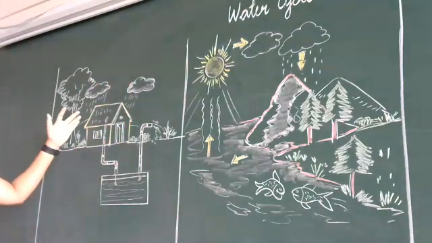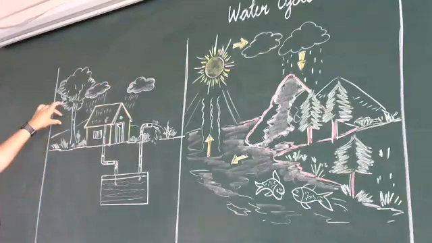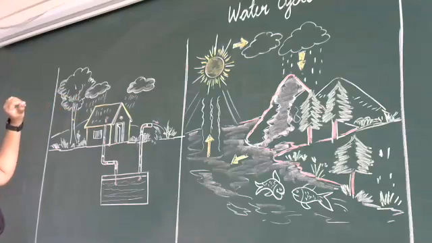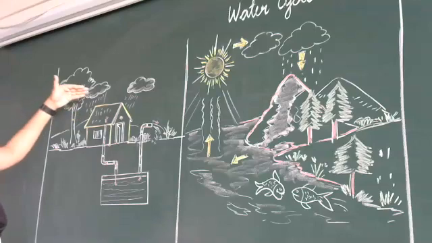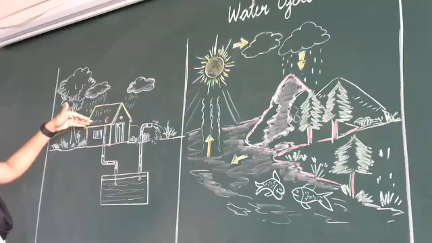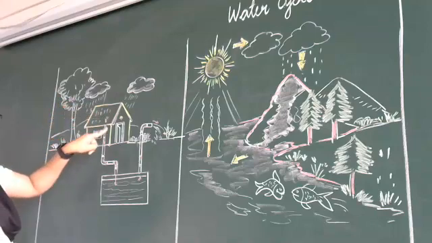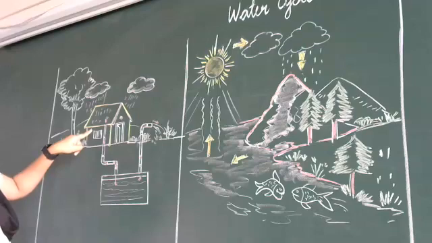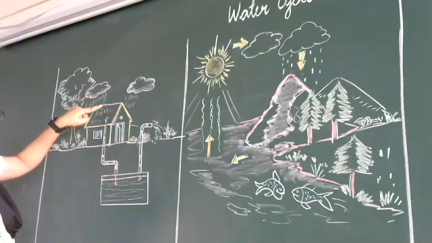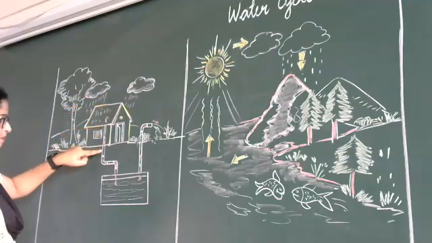See, I have another picture here. How to store rainwater? You all can see this picture. See, it is raining here. You can see the house over here. They have fixed one pipe here. Whenever it rains, the rainwater goes in this pipe.